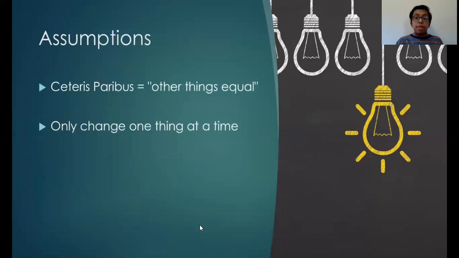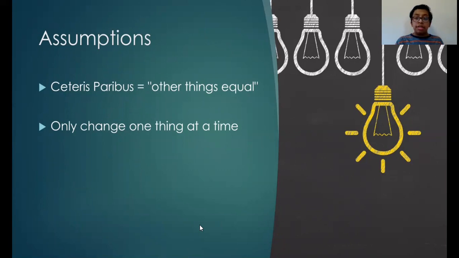So lastly, let's talk about some assumptions. Often, people tend to change multiple factors at a time when trying to make a theory. When creating a theory, it is important that you only change one thing at a time. You may have done some experiments in science class in school. Teachers make a point that it is important to only change one thing to be able to know what variable had an impact on the outcome of the experiment.